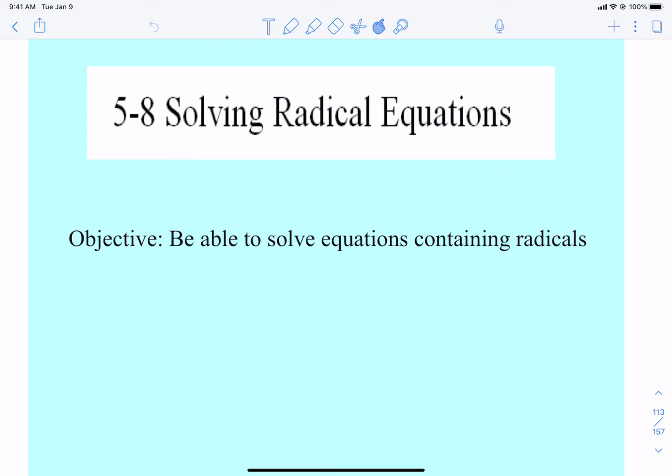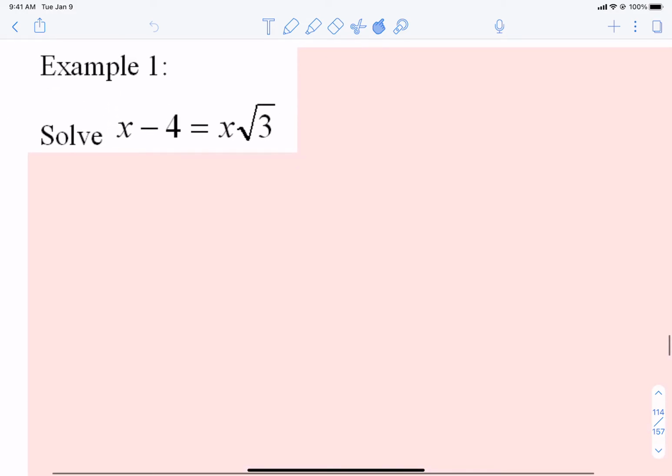So again, 5/8 is about solving radical equations. Let's look at our first example. The only radical in this particular equation is on the 3. Luckily for us, it's not on the x. Now let's just think, if that was a normal 3 and we wanted to solve that equation,